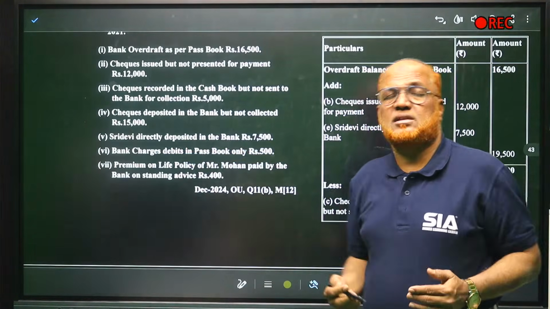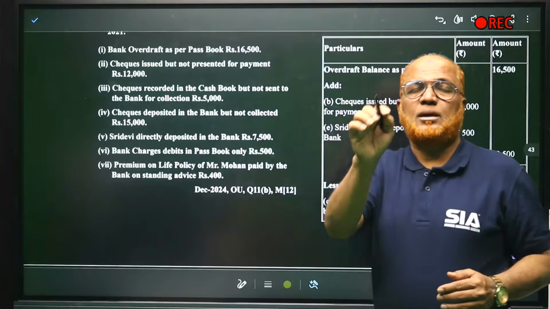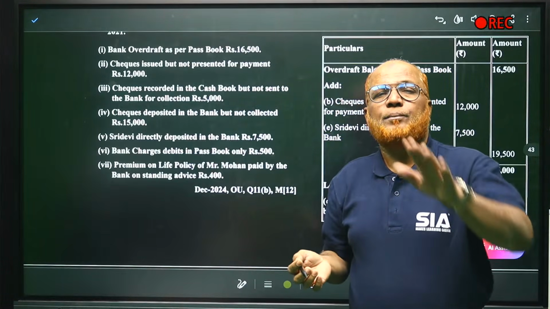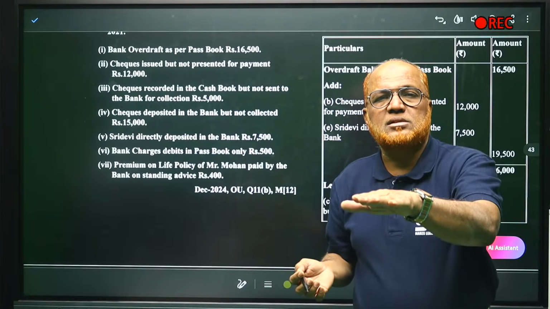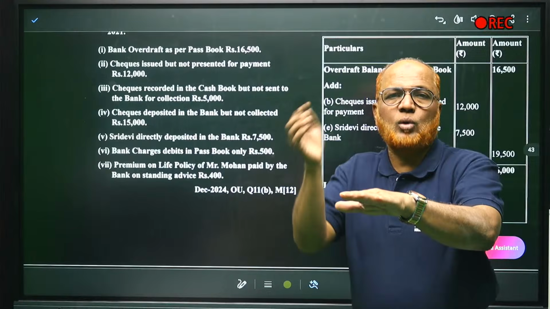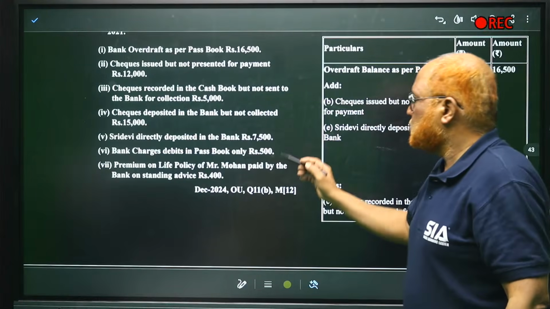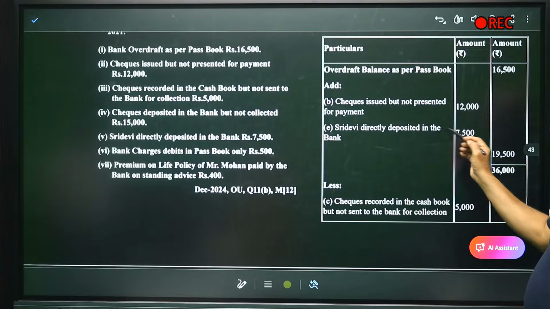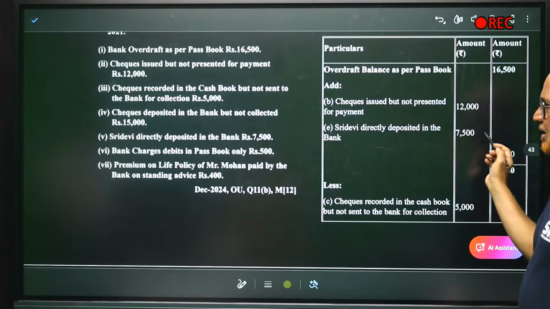Then after that, Sri Devi directly deposited in the bank 7,500. Suppose a customer is Sri Devi. She has directly deposited in the bank without our information. So what will happen? Passbook balance will decrease. Now we have to add. How much? 7,500. Sri Devi directly deposited in the bank, 7,500, we have added.